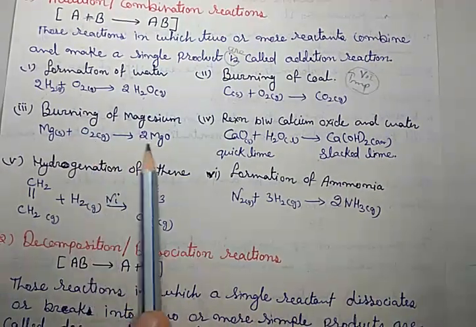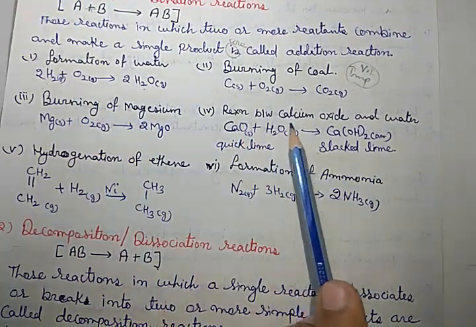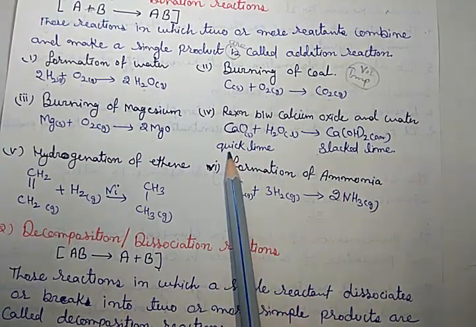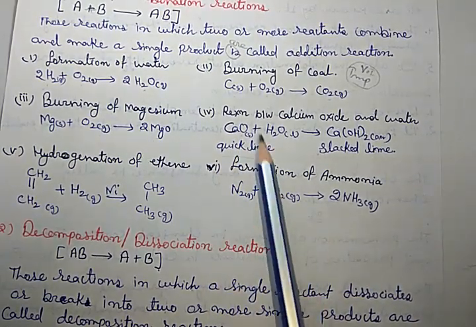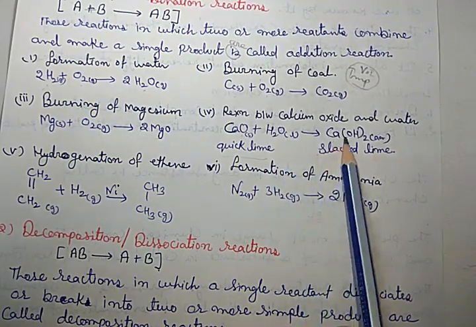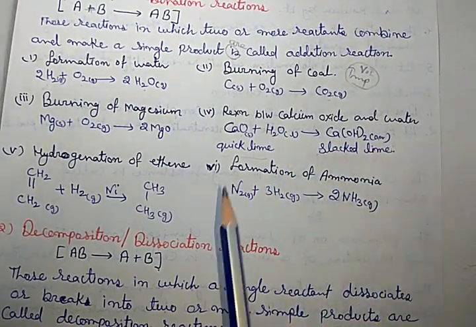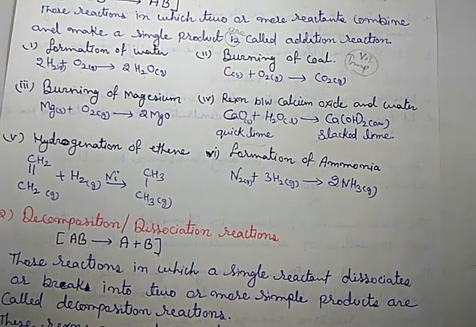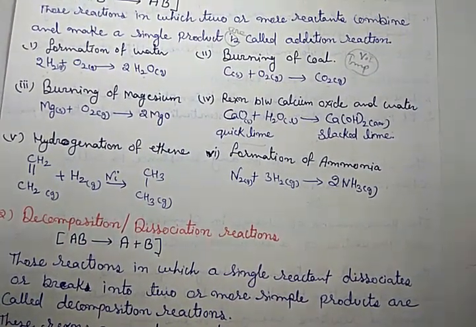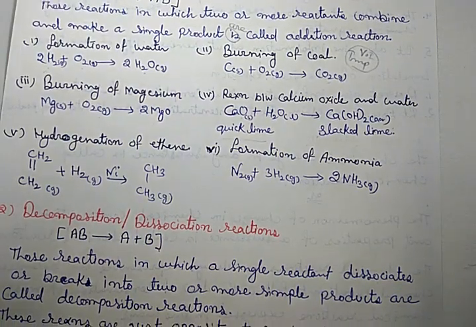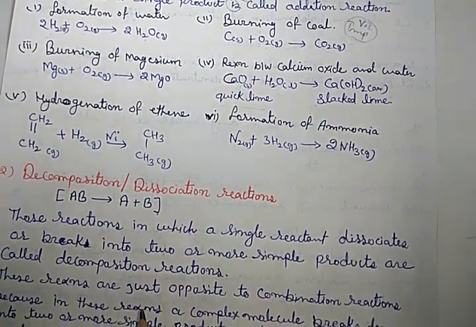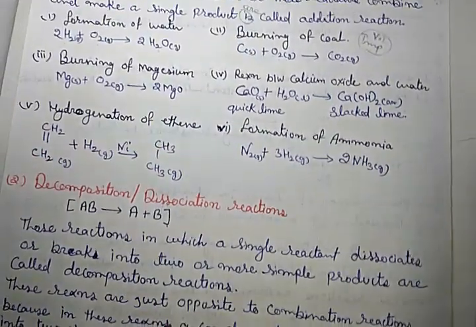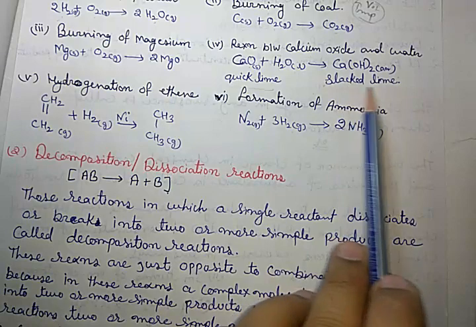Again A plus B. Reaction between calcium oxide and water. CaO, calcium oxide, is also called quicklime. When it reacts with the water, it makes calcium hydroxide, Ca(OH)2, which is called slaked lime.